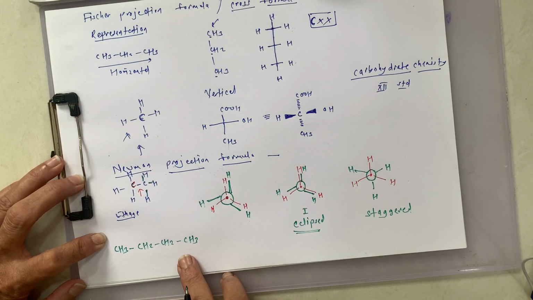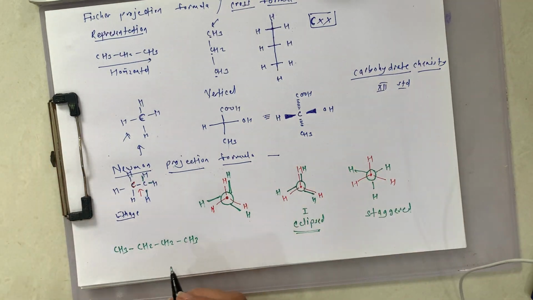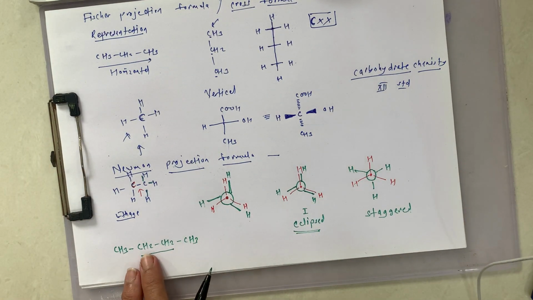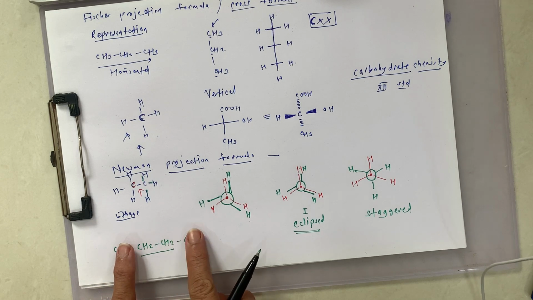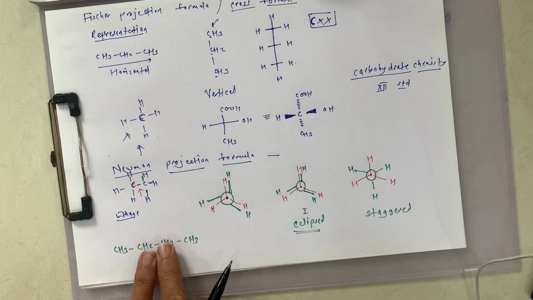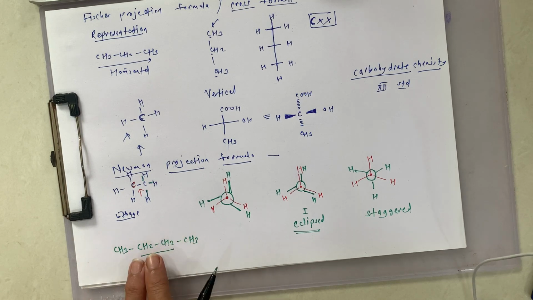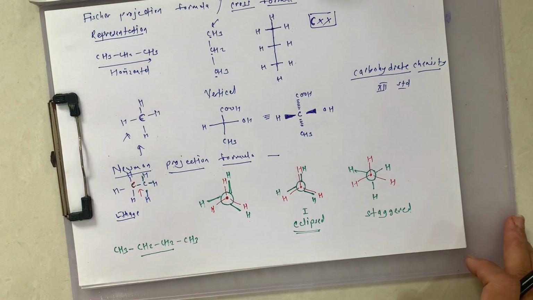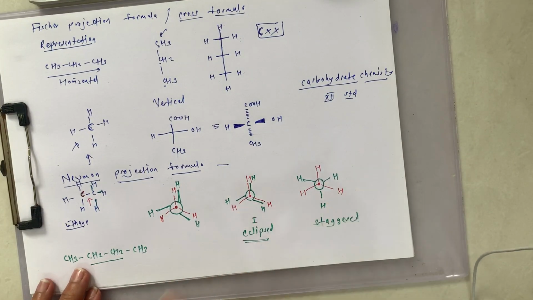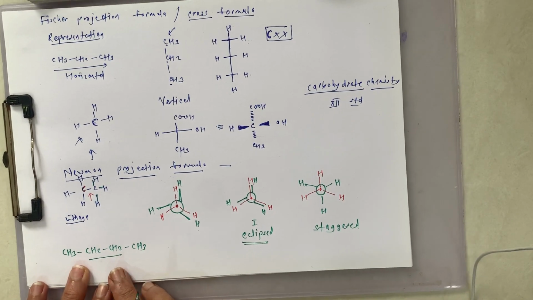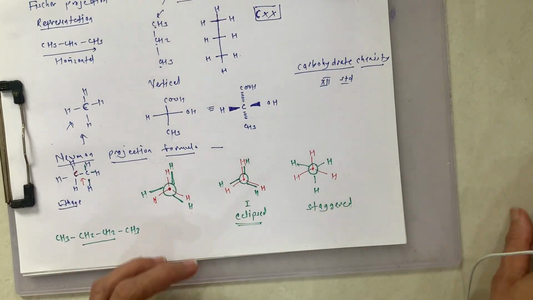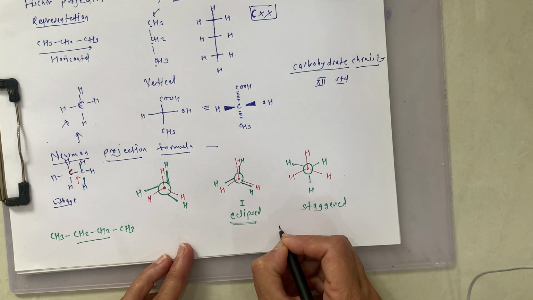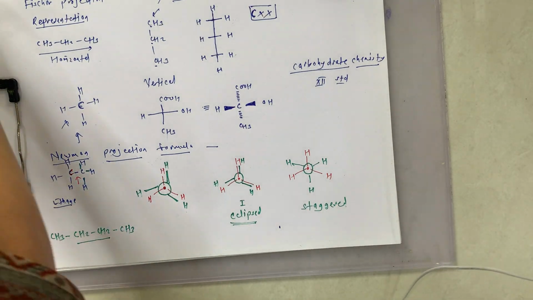Here we have to represent this butane by Newman projection formula. Then what do we have to do? Very interesting thing. Just consider this bond which is intermediate to this CH3 and CH3, which is in between, which is equally distributed. That's why I have taken this bond. Now we have to represent the staggered formula or the eclipsed formula for this. How are we going to represent it? See here. This is our first carbon.